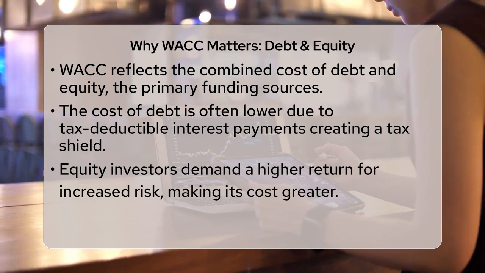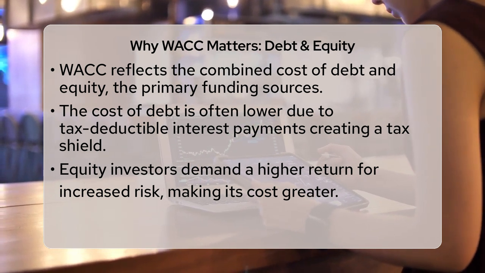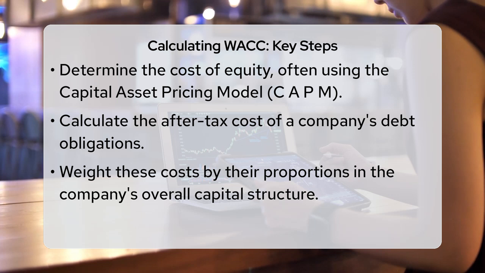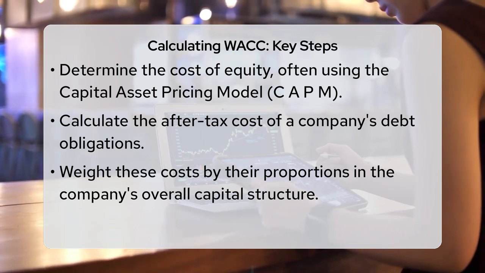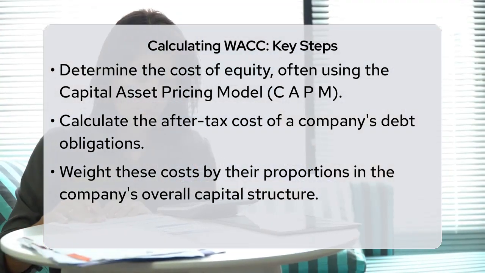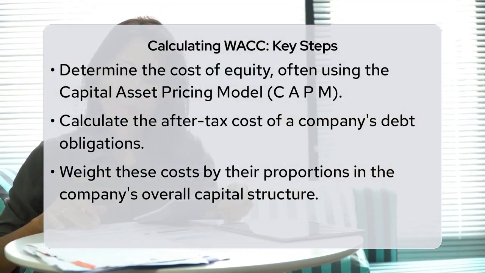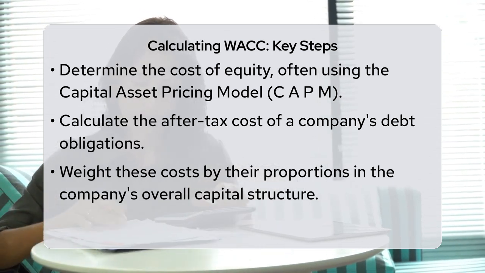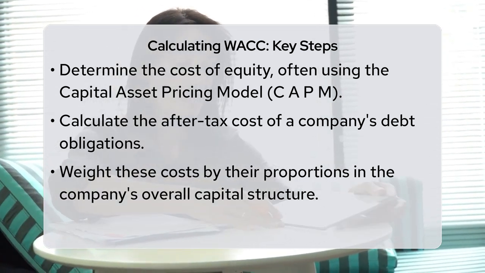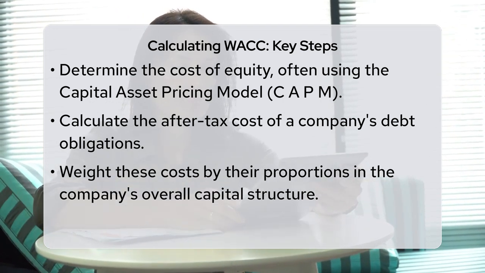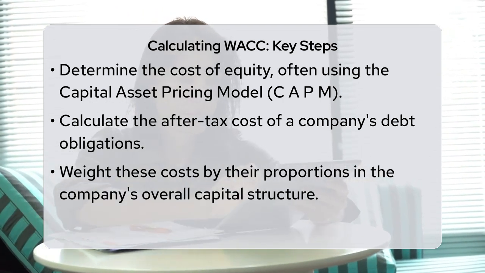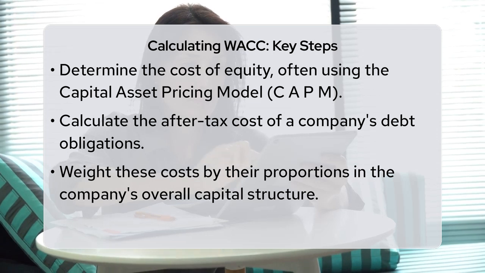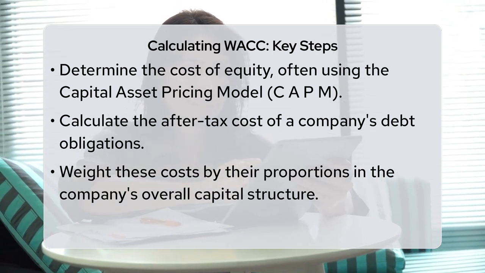To calculate WACC, you must first determine the cost of equity, often using models like the Capital Asset Pricing Model, or CAPM. Then, you calculate the after-tax cost of debt. Finally, you weight these costs by their respective proportions in the company's capital structure, meaning how much of its funding comes from debt versus equity. This creates a single, comprehensive discount rate that captures the riskiness and financing structure of the entire enterprise.